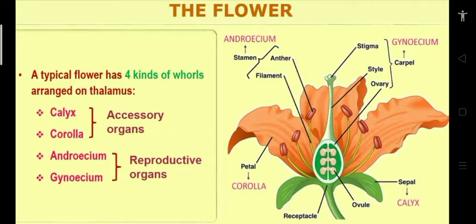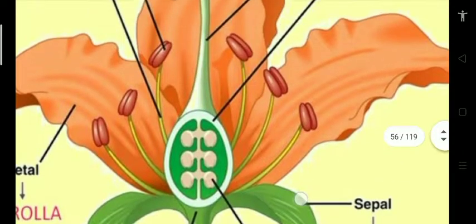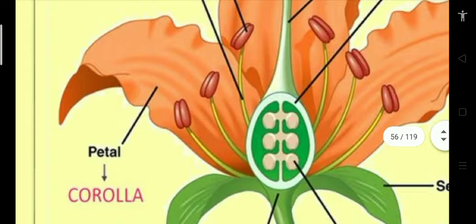Just see in the diagram where the calyx is, where the corolla is, where the androecium is, and where the gynoecium is. This is the calyx, the first whorl. It is green in color. That is the calyx, sepals. The calyx's member is sepal. Next, the brightly colored part is the petal. Corolla's member is the petal.